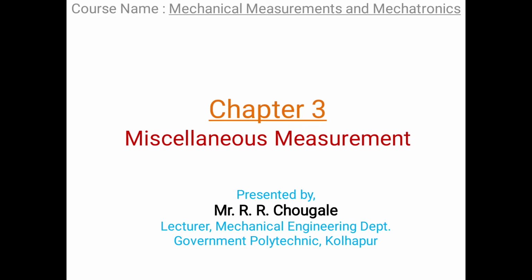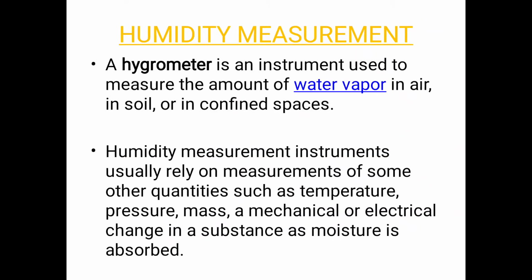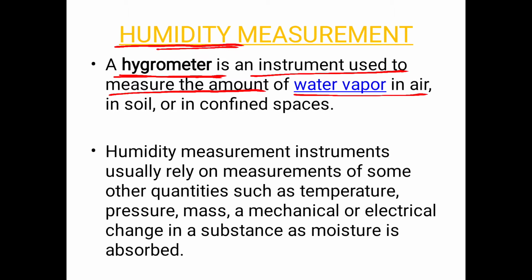Hello students, in this chapter 3 of Miscellaneous Measurement from the Mechanical Measurements and Mechatronics subject, we will see the last point, that is humidity measurement and sound measurement, that is acoustic measurement. Now, for measurement of humidity, a hygrometer is used. A hygrometer is an instrument used to measure the amount of water vapor in air, in soil, or in confined spaces.